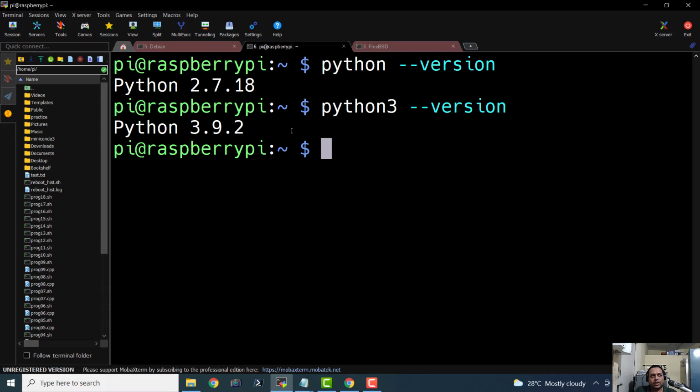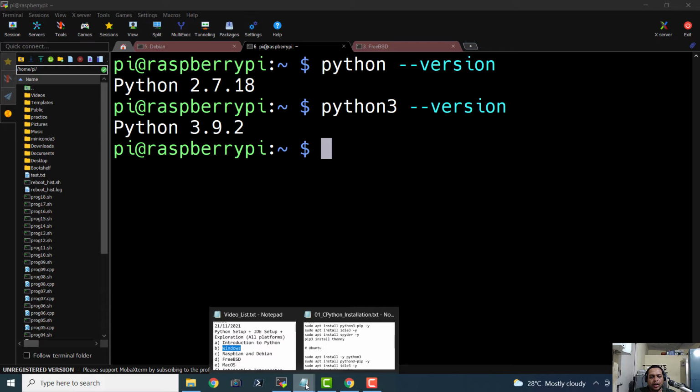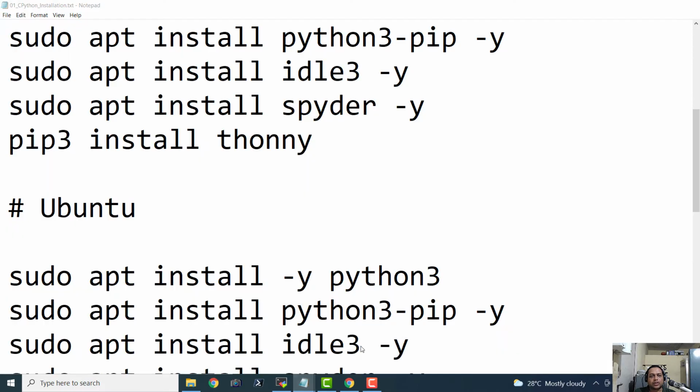So unlike Windows, in all the Unix-like operating systems, we have two different interpreters installed, python and python3. So python refers to Python 2 and python3 refers to Python 3. And we don't have to do anything for Raspberry Pi, at least, because we have the older version of Python and the latest version, Python 3. Now there are a few things that we can install though.